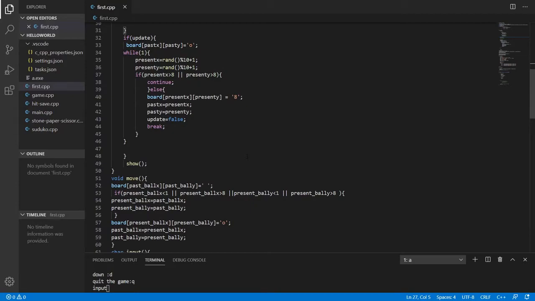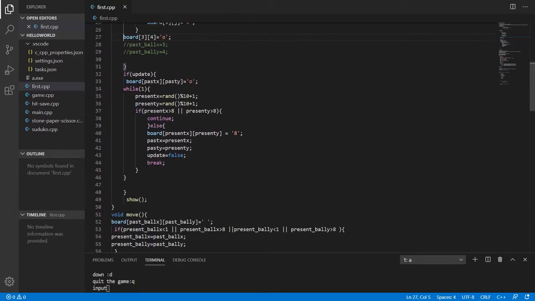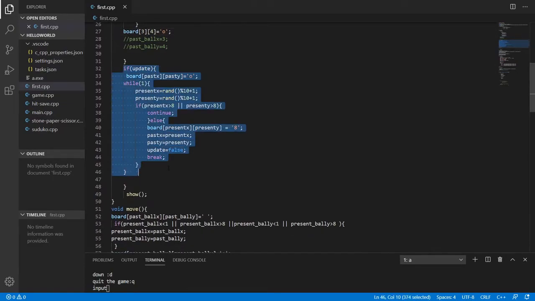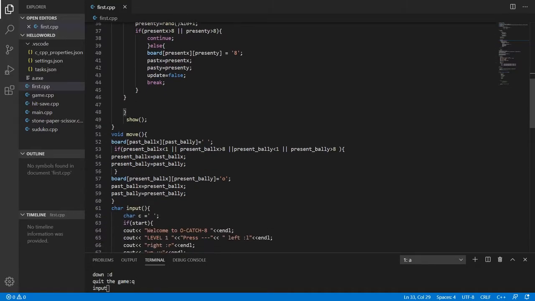For the rest of the time, I wanted the update code to be run. As I said, I wanted this part of code to run only once, and I want this part of code to run for the rest of the time. And this is the main important part, as whenever this update flag would become true, this is going to work, and this I will explain while saying how the input works.